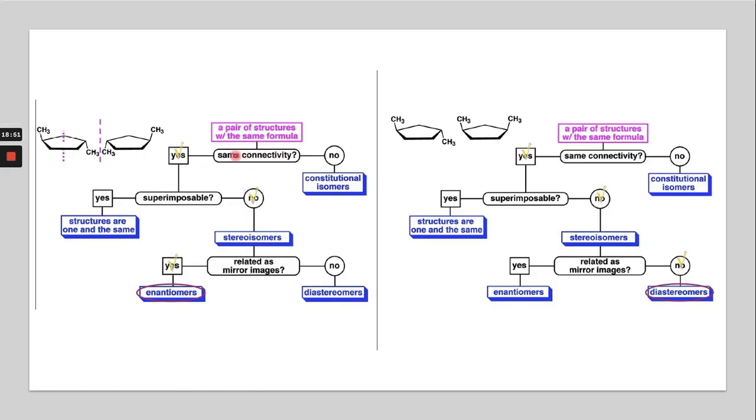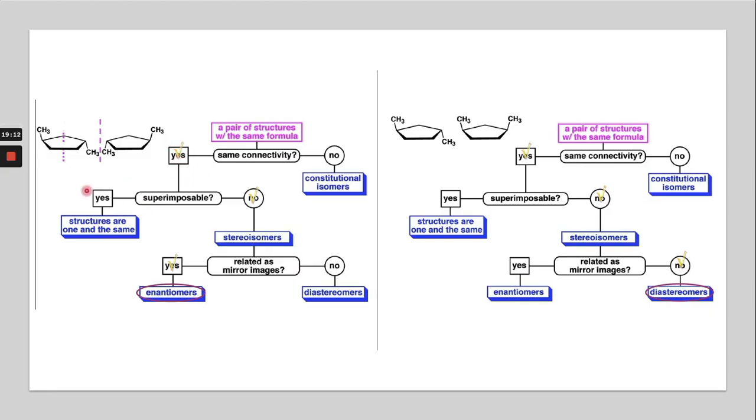If they do not have the same connectivity, then they are constitutional isomers. If they have the same connectivity with different orientation in space, they are called stereoisomers.